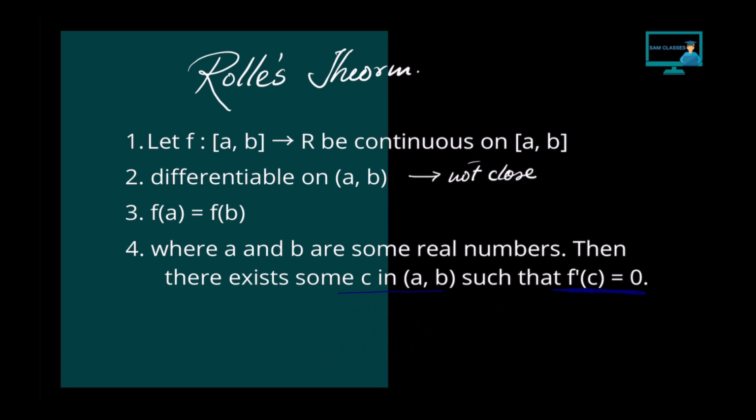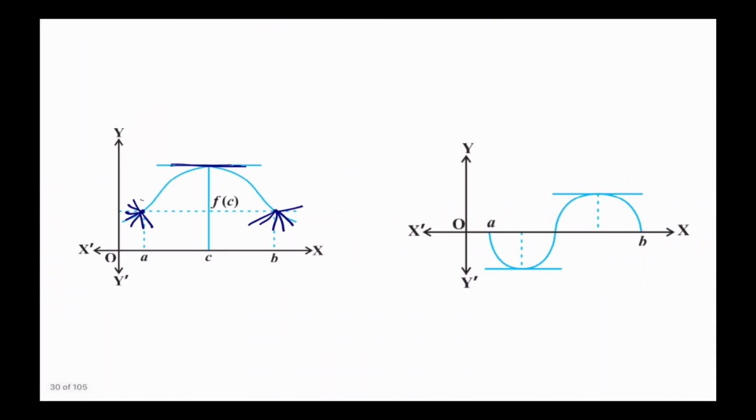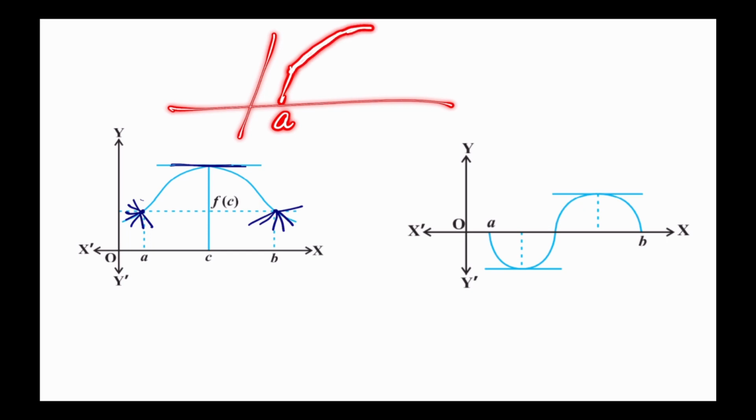Now you'll say, sir, what does it actually mean? Can you show it on the graph? Let's see it. Let's say we have a function like this. Let's draw it separately. Here is a value. Now the graph can go either up or down. Let's say it is going up. If it has to come back to the same value, it has to go down. So at b it is the same value.